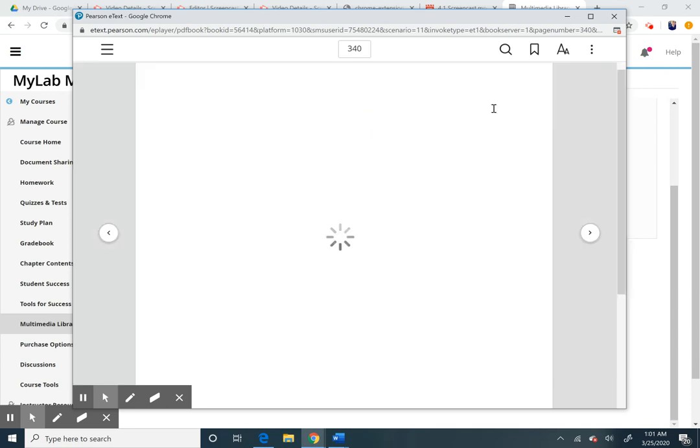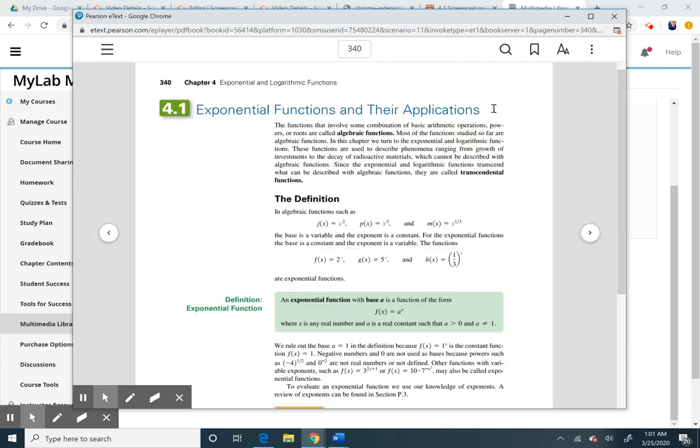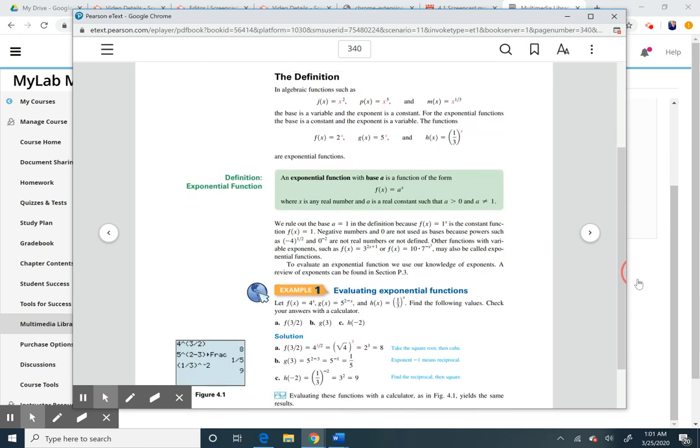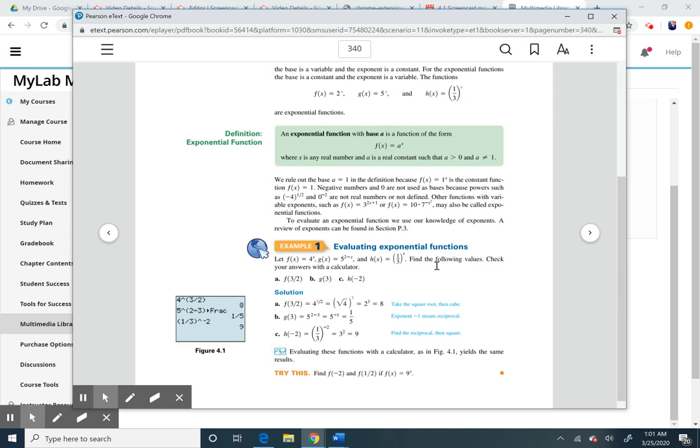And remember, since we're working with MyMathLab and pretty much everyone's online, there's going to be a lag. But here is the book. This is how you find the book here, the e-text. I go based off this e-text. So if you want to see extra steps, this is where you go.